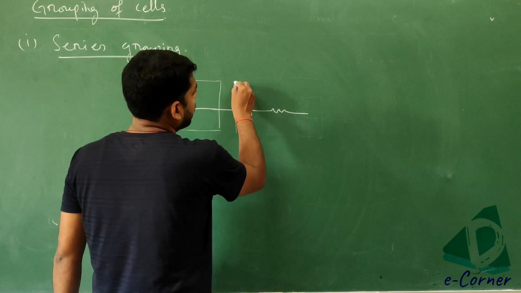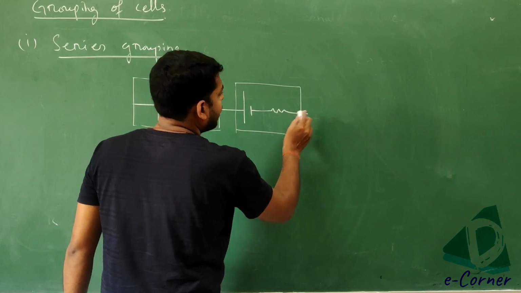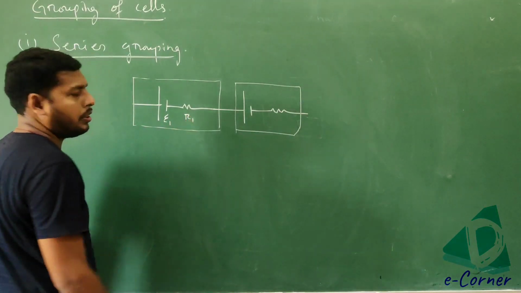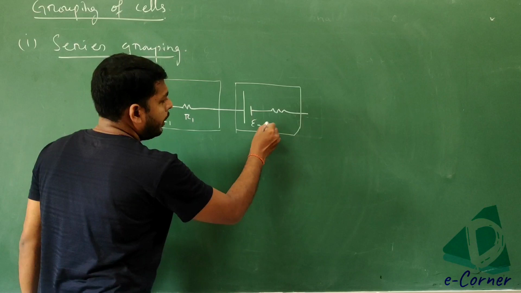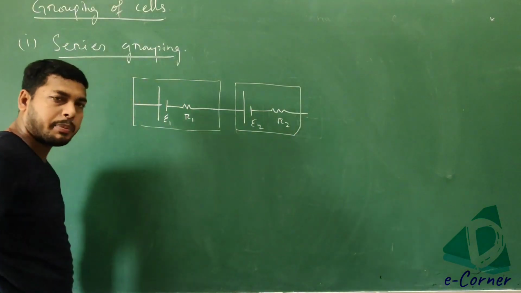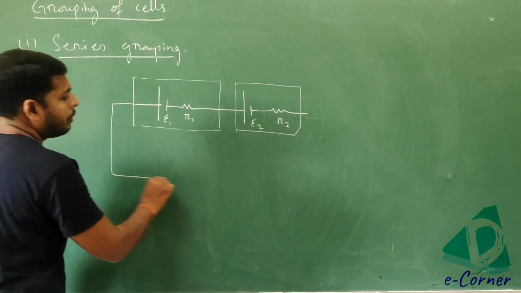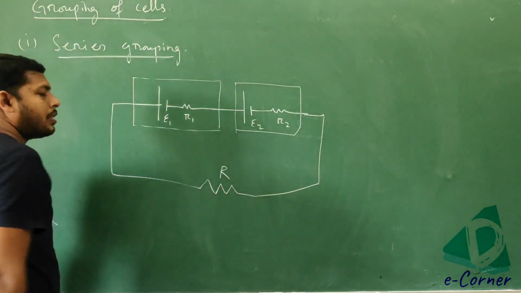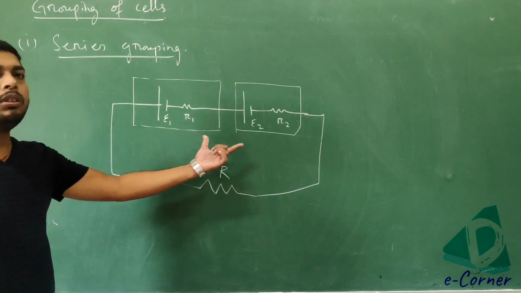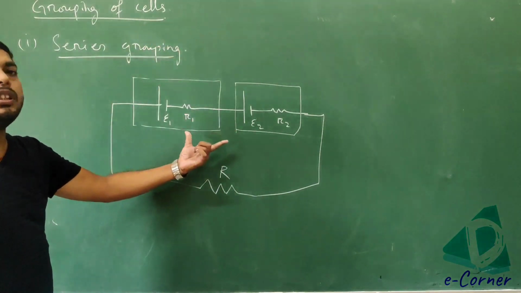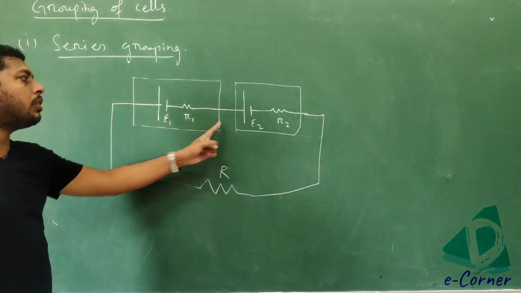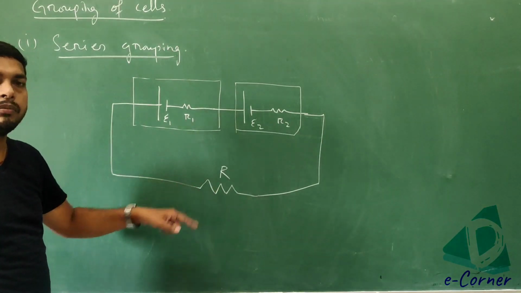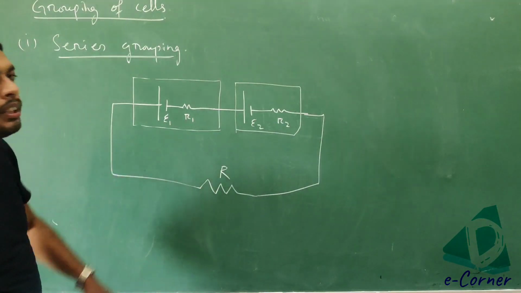Let's consider two cells connected in series combination having EMF E1, internal resistance r1, EMF E2 and internal resistance r2 respectively, connected across an external resistance of value R. So two cells are given in series connection, and this combination is connected with the external resistance capital R. Got it? So this is the circuit diagram.